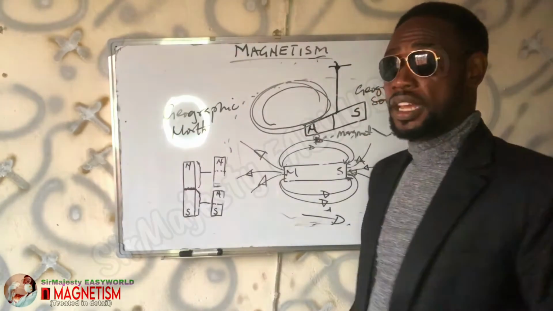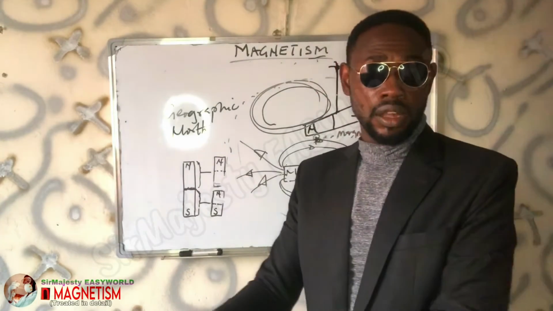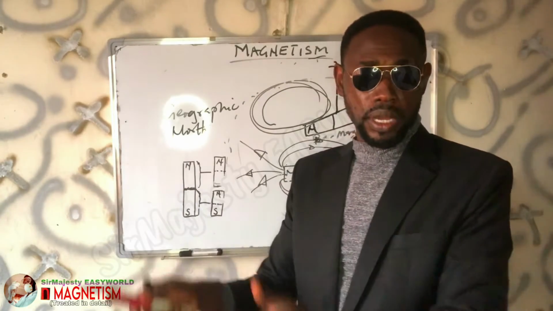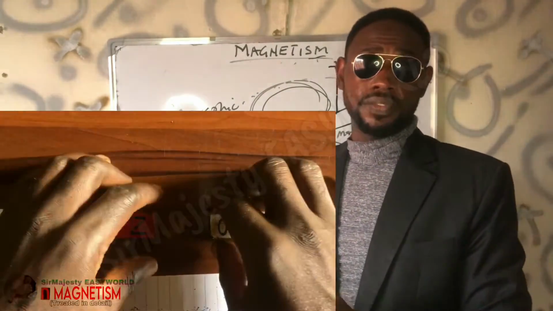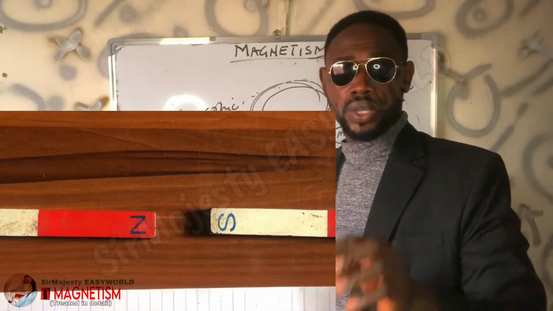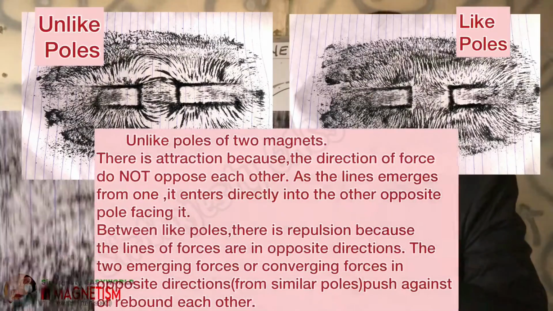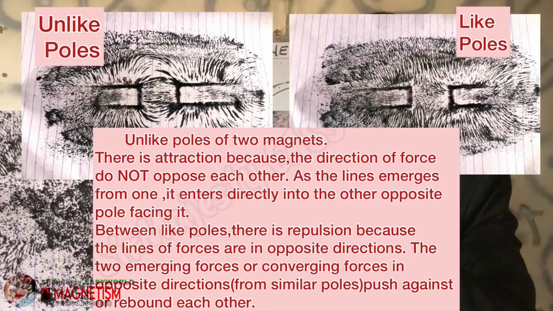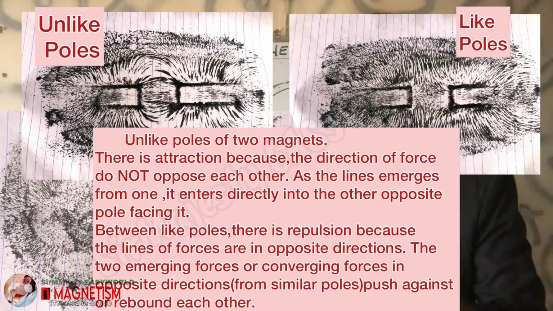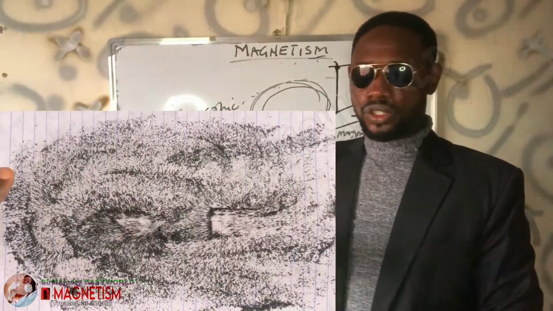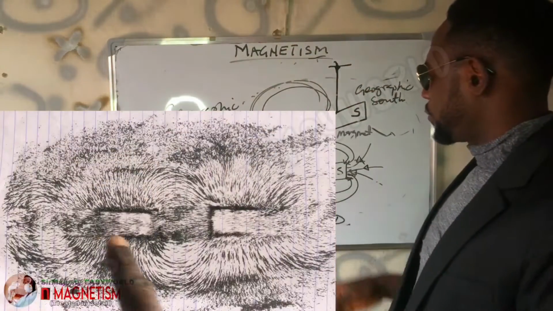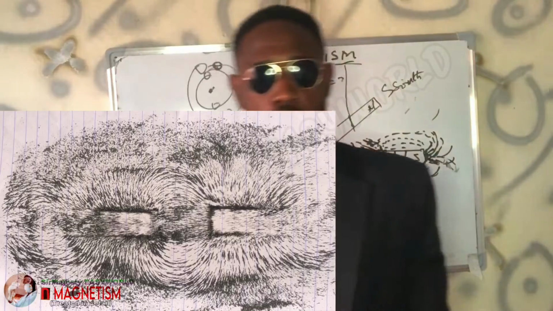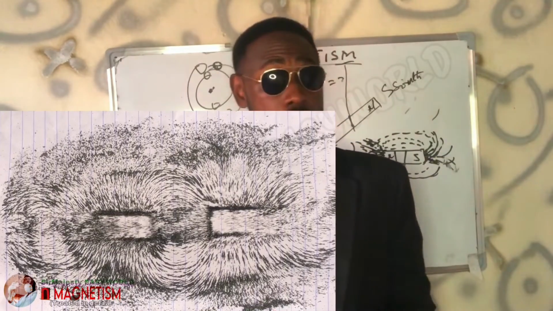Then the magnetic field line is always perpendicular to the motion of a charged particle around it. These are the few things. And the magnetic field lines don't usually cross. So you can see the plottings there. When you have two like poles, when you have unlike poles, you see the pattern; it is always constant that way in the plotting of the magnetic field.